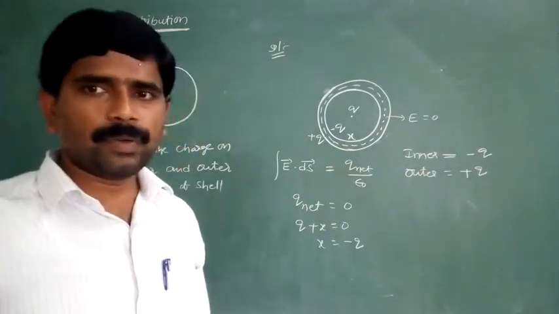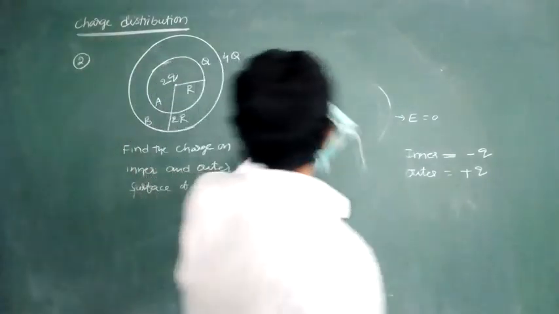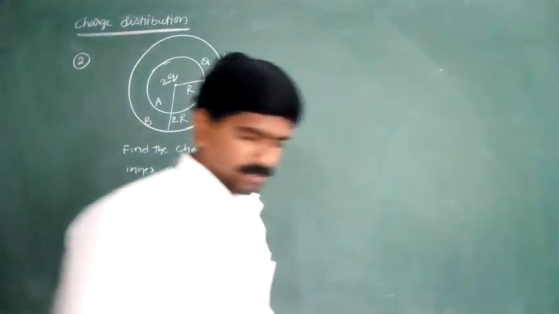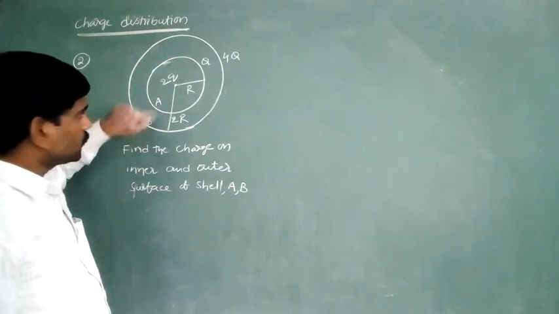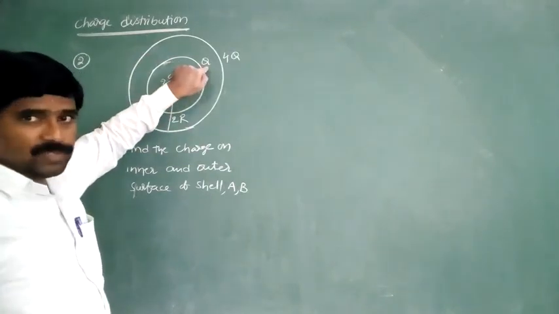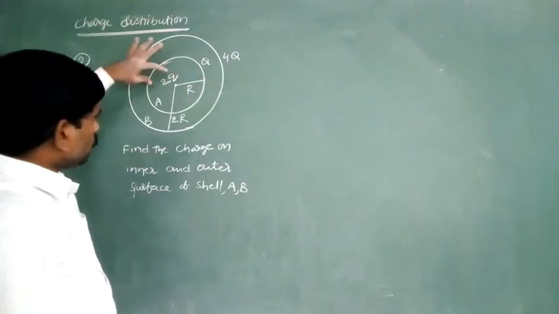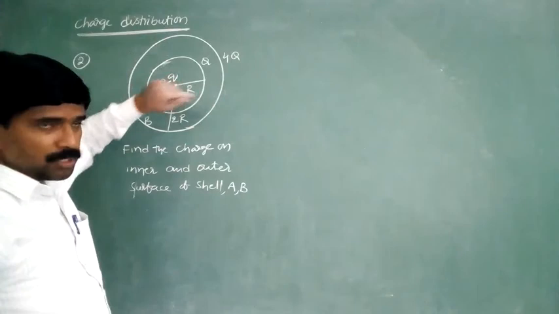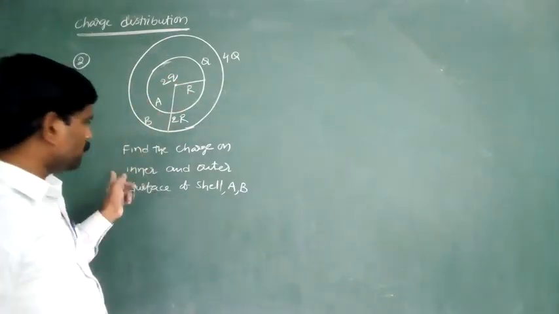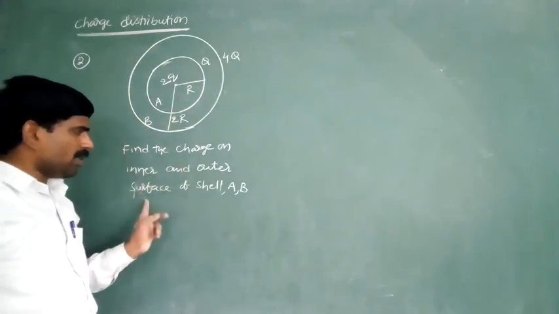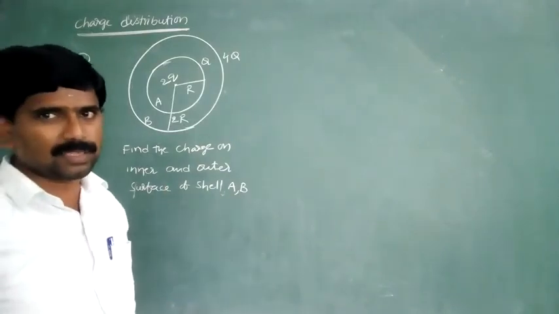Next, we are solving one more problem. Observe that one. Here this is the first shell, shell A, and this is the second shell. Shell A already consists of the charge Q and shell B consists of the charge 4Q. A charge 2Q is placed at the center. Find the charges on the inner and outer surfaces of shells A and B.